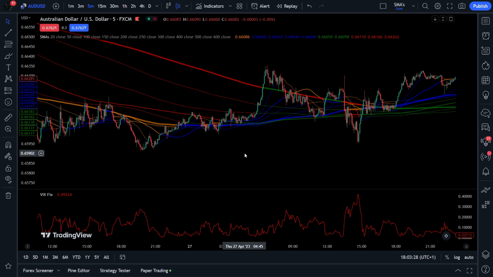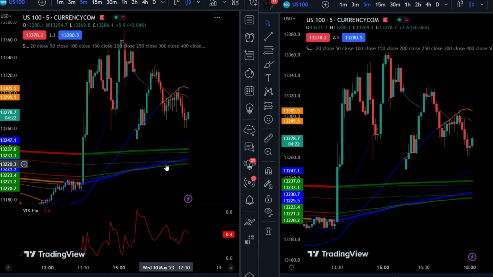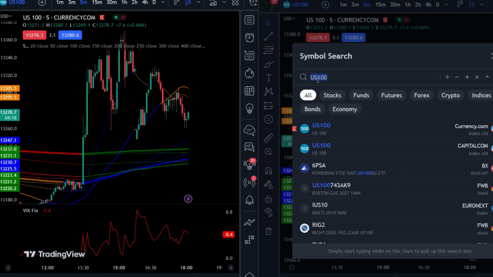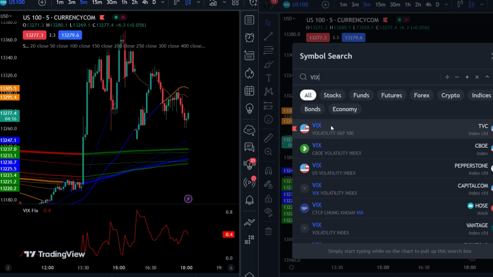Another addition to our chart is possibly comparing our market product to the volatility S&P 500. To do this, we are going to need to add another tab on our desktop. After we have done this, let's change our tab to another product. Go to Product, and type in VIX. Let's choose this one here.